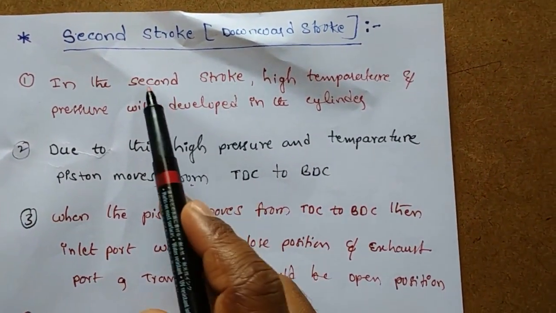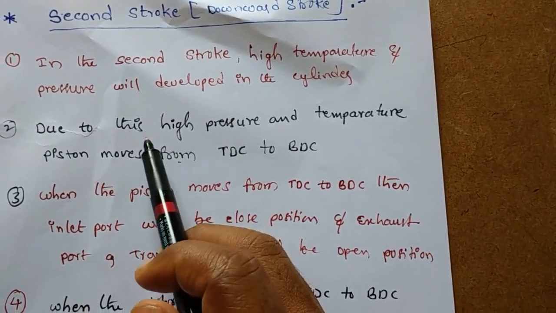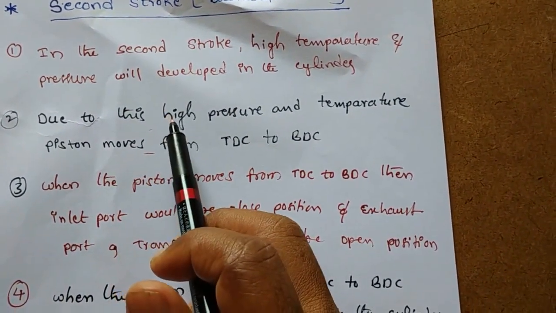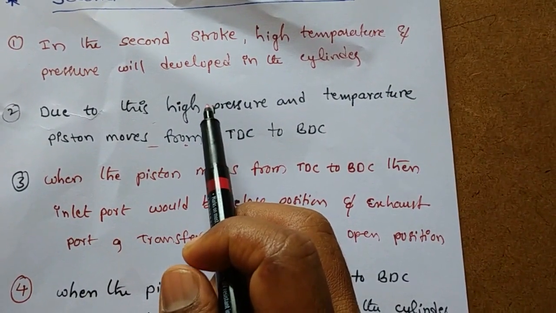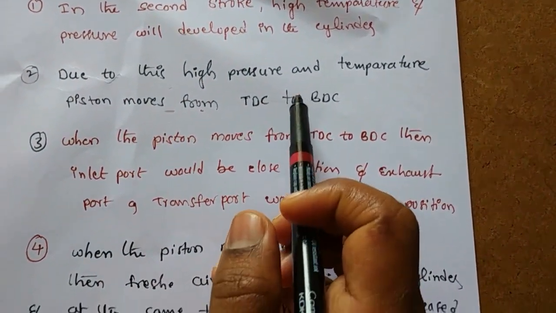Once again, in the second stroke, high temperature and pressure will develop in the engine cylinder. That high temperature and pressure will act on the piston, so the piston moves from TDC to BDC.